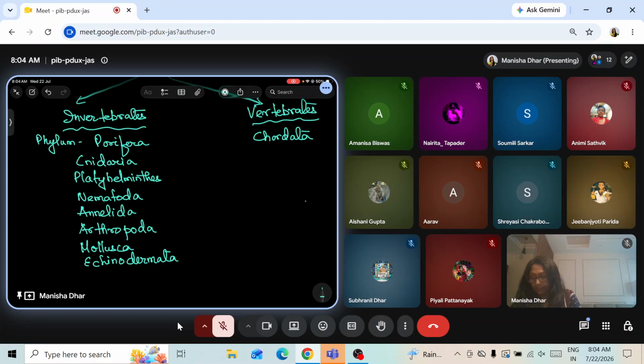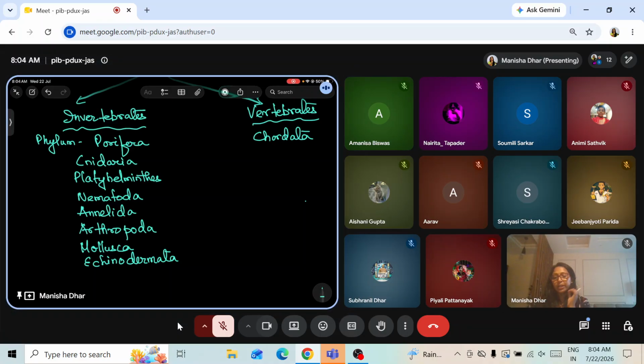Bath sponge, Spongilla, Sycon, these are there. For Cnidaria, we can write Hydra, jellyfish. And for Platyhelminthes, we are coming to the detail part of it: liver fluke, planaria, tapeworm. And then Nematoda, we have Ascaris and eelworm.